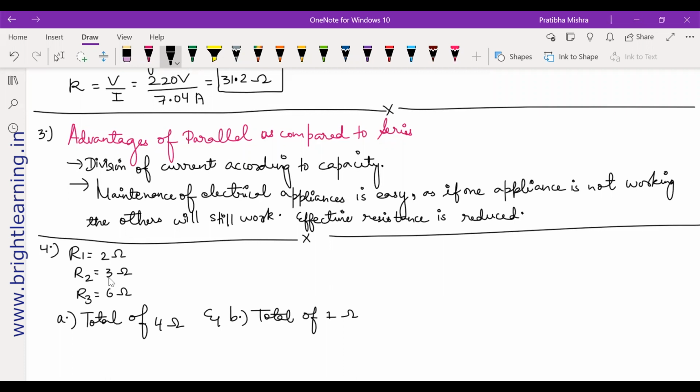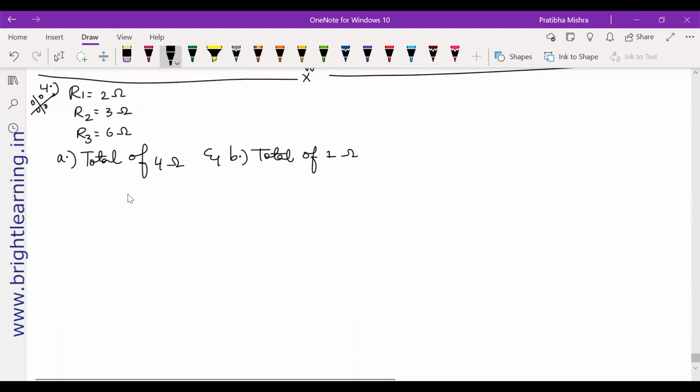So that means, can we not get a combination of, let's say, 2 of them arranged in series and 1 of them arranged in parallel, or 2 of them arranged in parallel and 1 of the resistances arranged in series? Yes, we can do that. Very good question. So you just have to use the trial and error concept here. So for part A, we will try to draw it in such a way. Let me just try drawing it here.